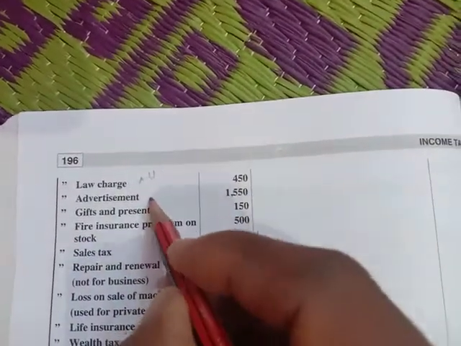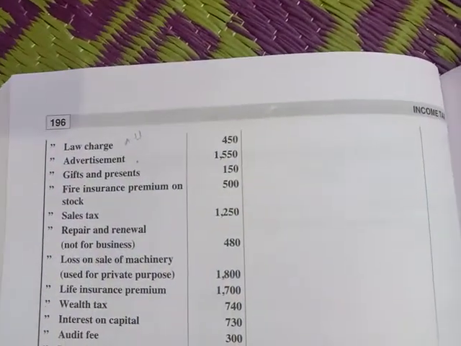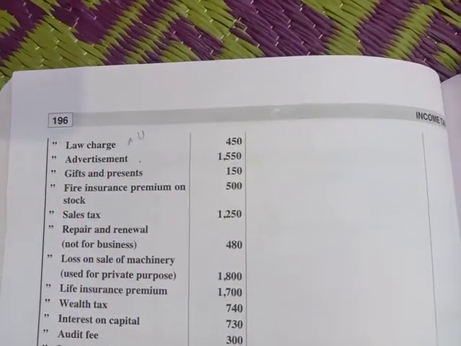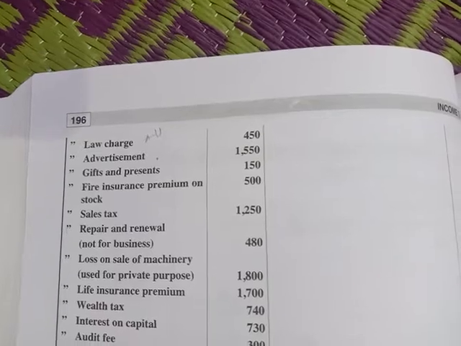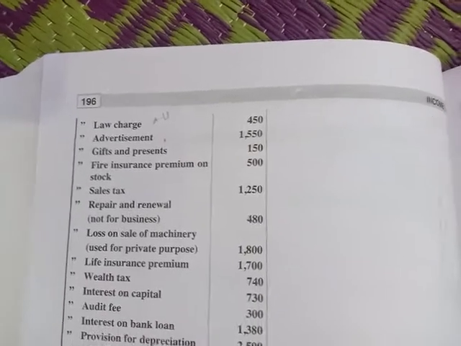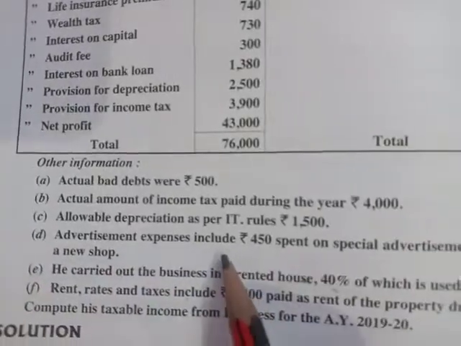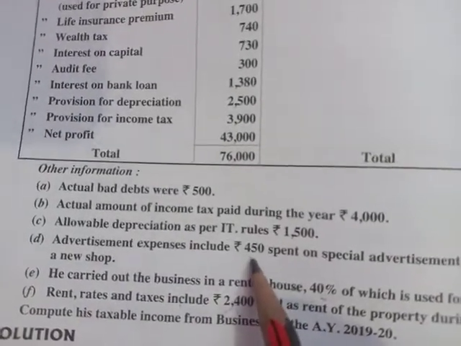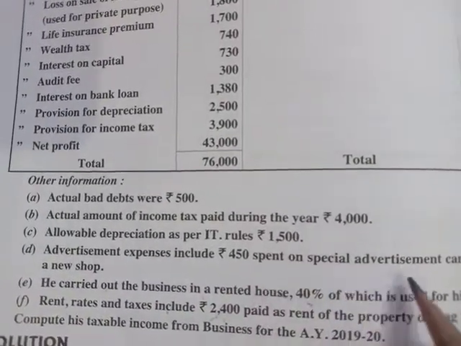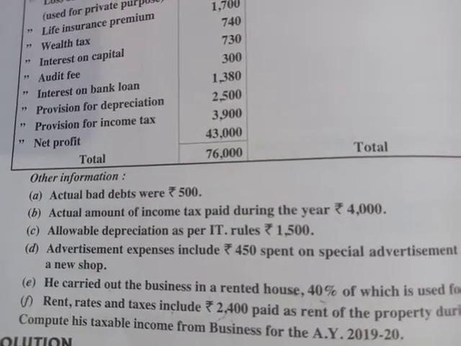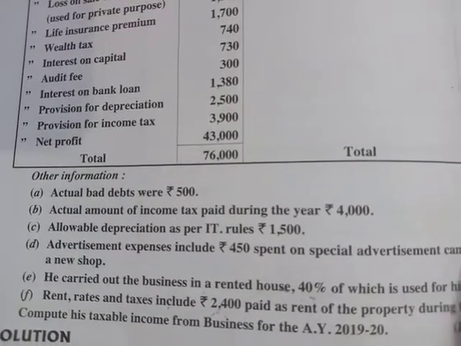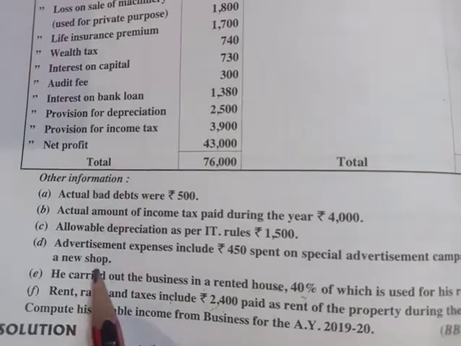Next, advertisement. One adjustment is given for advertisement. Advertisement expenses include 450 spent on a special advertisement campaign to open a new shop.